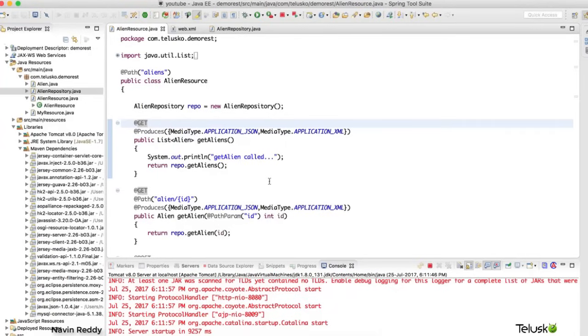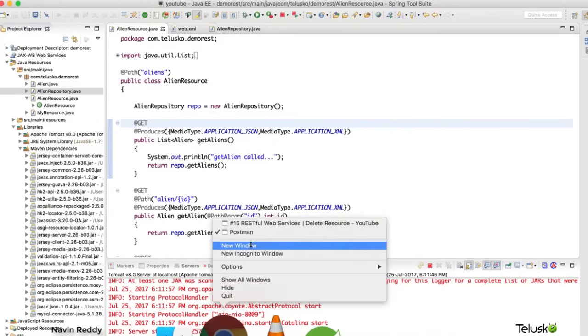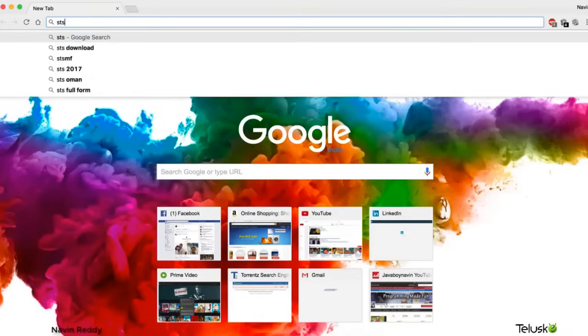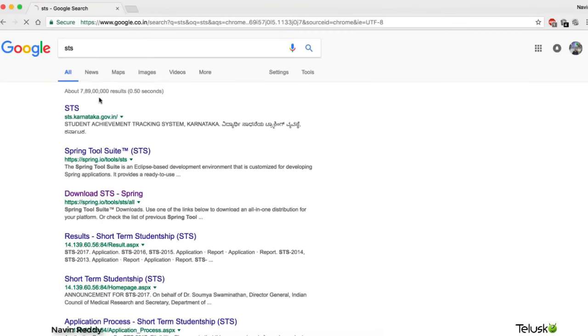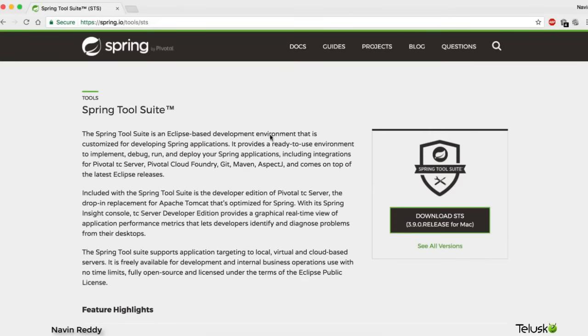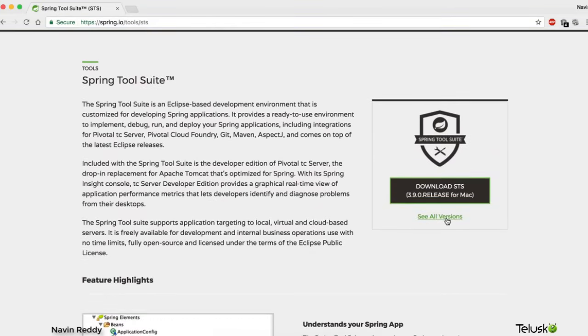Now, the question arises from where you will download that. Let me show you. If you go to a browser and search for STS, it will take you to the official website of STS, which is here, Spring Tool Suite. You just have to download STS from here. There's an option of all versions. You can click on this. Depending upon which machine you use, it will automatically detect your OS and download that particular version for you. You don't have to worry about this. Once you click on this, it will get downloaded. You just have to unzip it and you can use it.